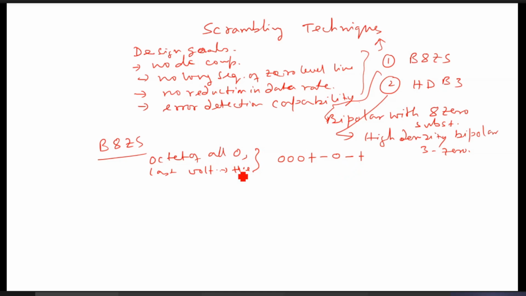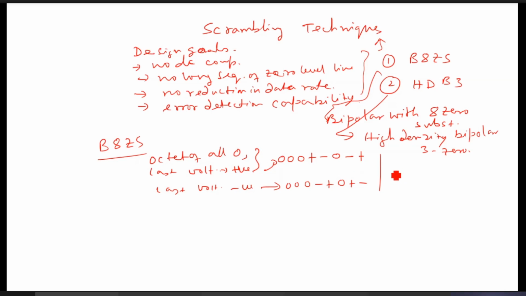And if the last voltage is negative, in that case it will be 0, 0, 0, just the opposite: negative, positive, 0, positive, negative. Right. Actually, there will be two code violations in the AMI code.